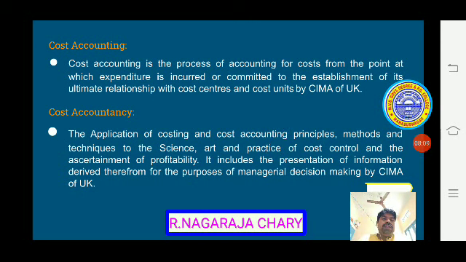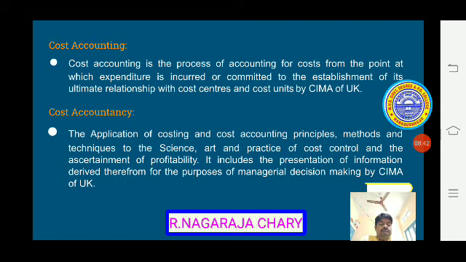A cost center is an expenditure allocatable center. It may be equipment, a department, a process, a machine, or a person. Whatever expenditure we have can be assigned to such centers. So that is a cost center.